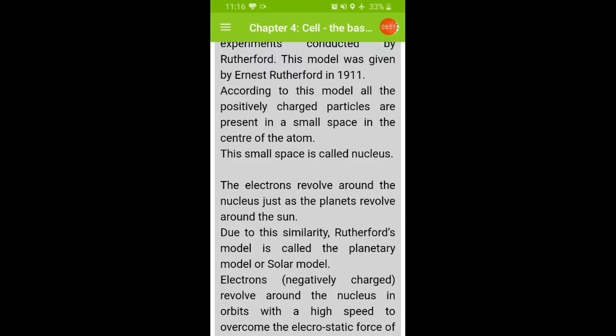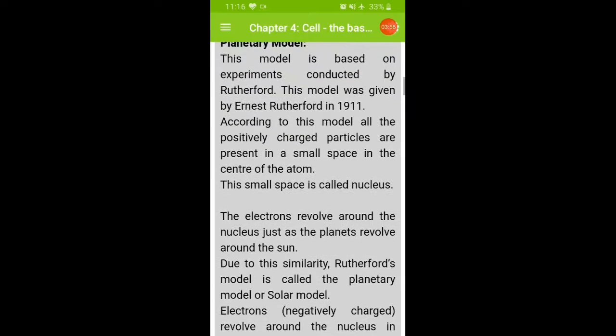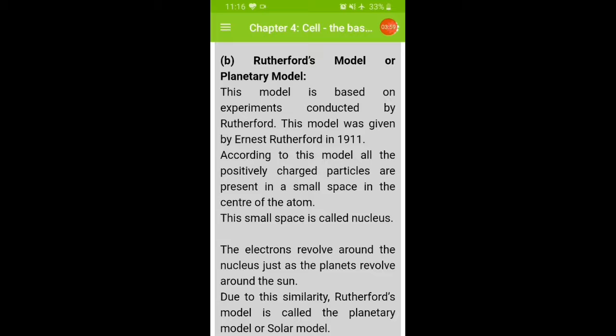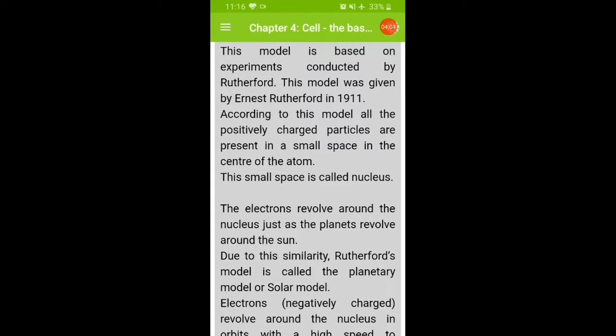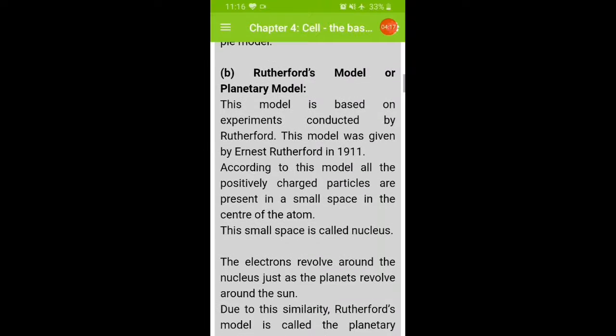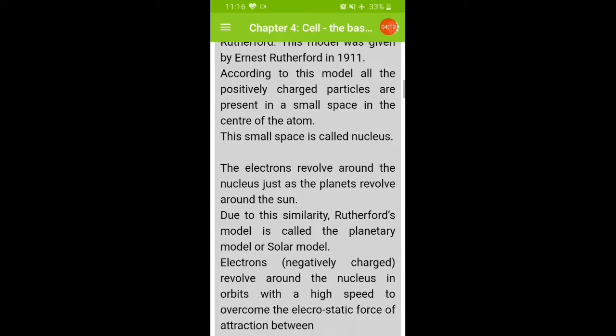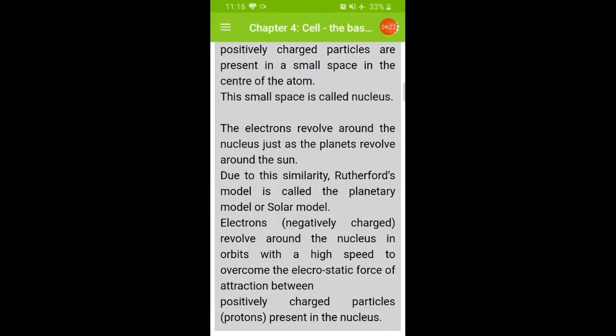Electrons revolve around the nucleus just as the planets revolve around the sun. That is why the Rutherford model is also considered the planetary model, because the nucleus is at the center and the electrons are revolving around it like around the sun. Due to this similarity, Rutherford's model is called the planetary model or the solar model.